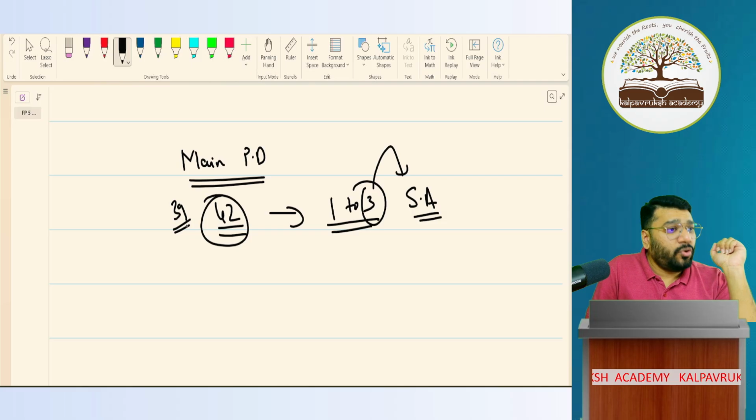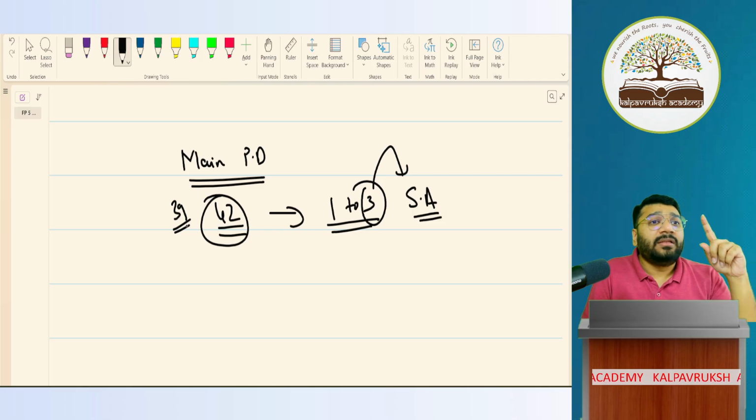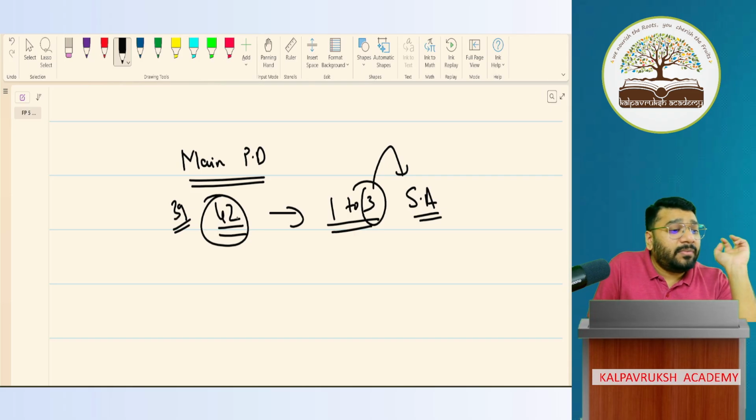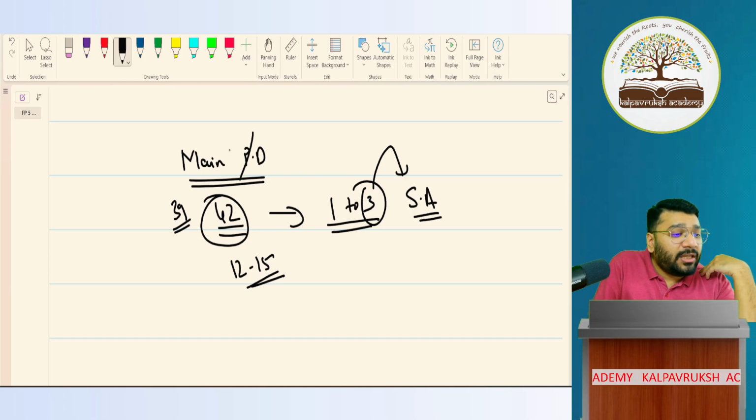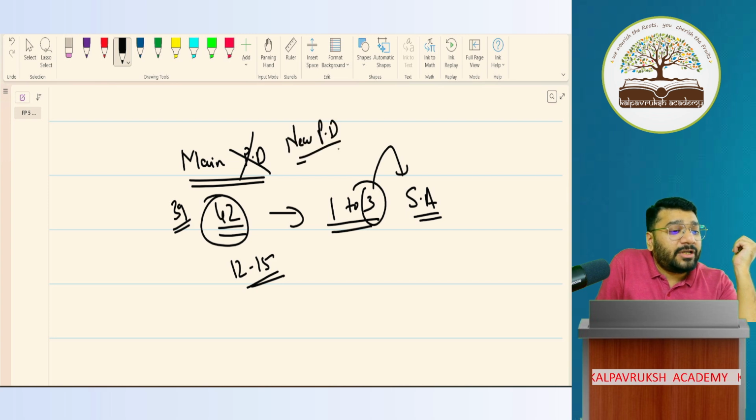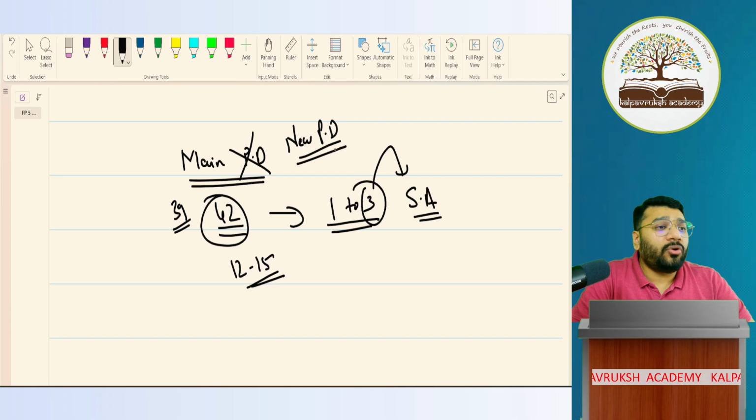So whenever I go, I'll ask for the main agreement and the supplementary agreement. Both I will ask. Sometimes, of these 42 points, nearly 12 to 15 points will change. In that case, as an auditor, I'll suggest that please cancel the old main partnership deed and create a new partnership deed. Okay?